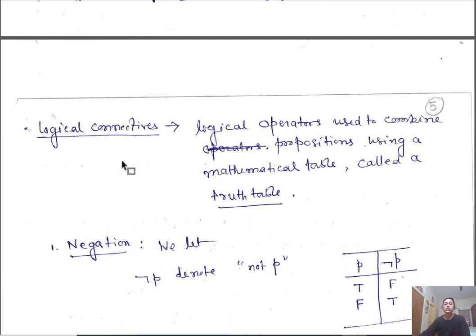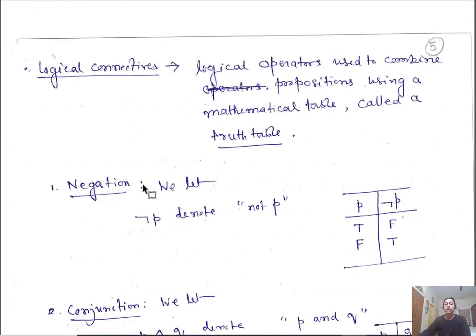So logical connectives are logical operations used to combine propositions using a mathematical table, the truth table. If P is a proposition, the negation of P we denote by this. These are standard notations, and we are going to follow these throughout the course.